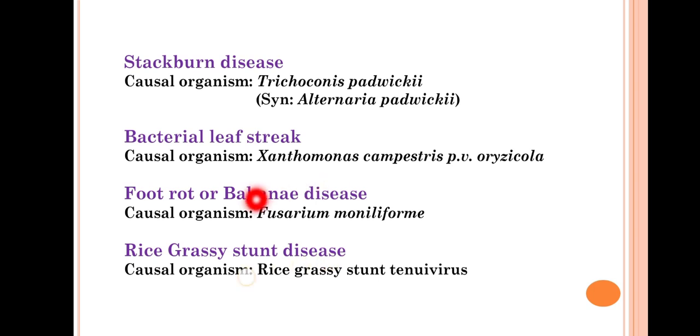Okay, then next important or last important disease is rice grassy stunt disease. The causal organism is rice grassy stunt virus. This is a tenuivirus, okay, and it is transmitted by BPH, that is brown plant hopper. So this is the end of this video. Here we have discussed about important diseases of rice, causal organism, symptom and the management practices.